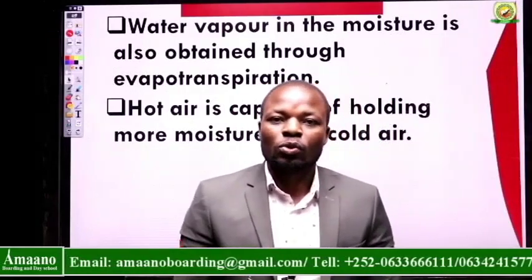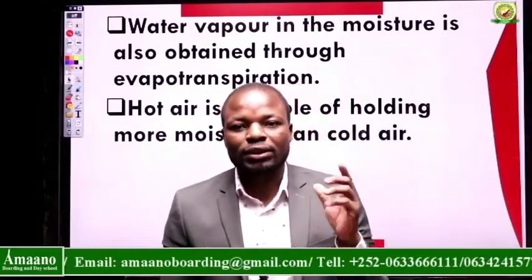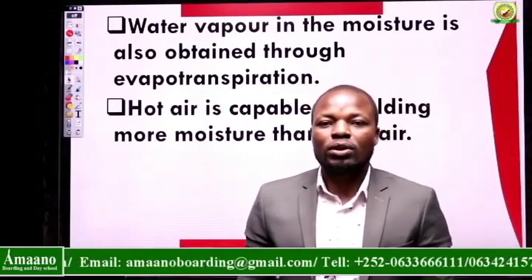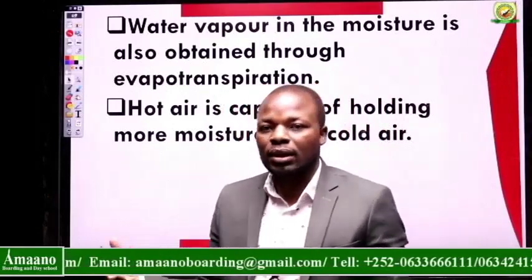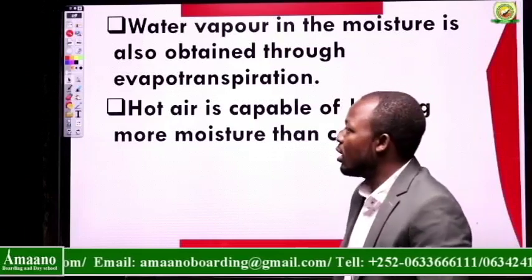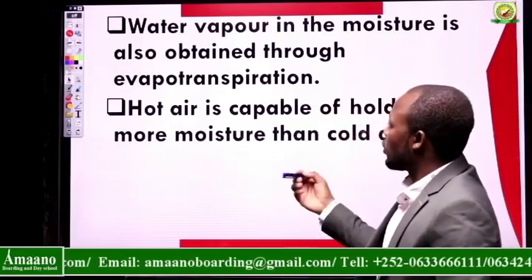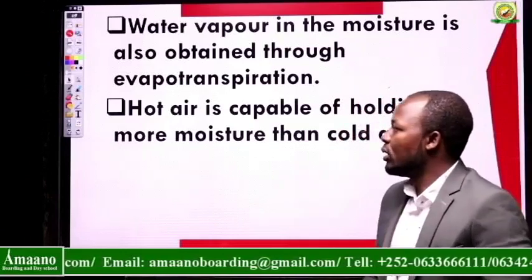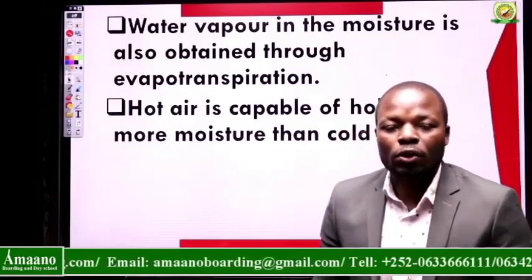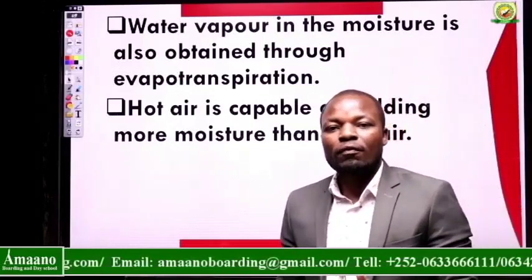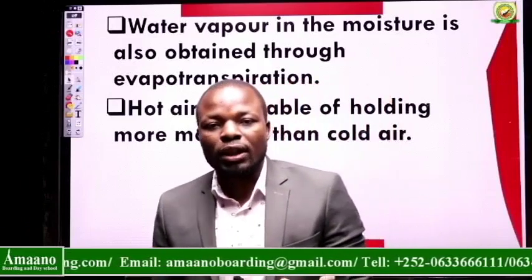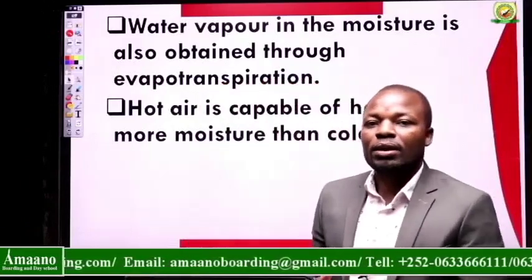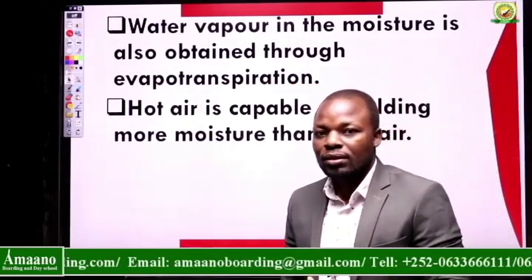Evaporation, we know, is when water evaporates, while transpiration is the loss of water to the atmosphere through the stomata, the small holes found in the leaves. Now, hot air is capable of holding more moisture than cold air. And definitely, whenever temperatures rise, there's hot air. Hot air is obtained whenever there's an increase in temperatures.